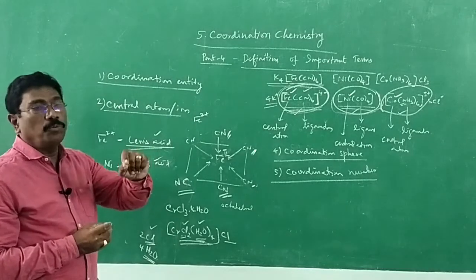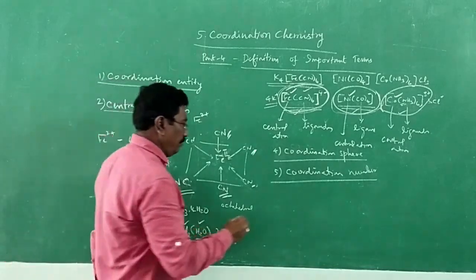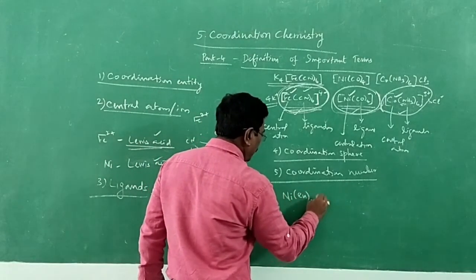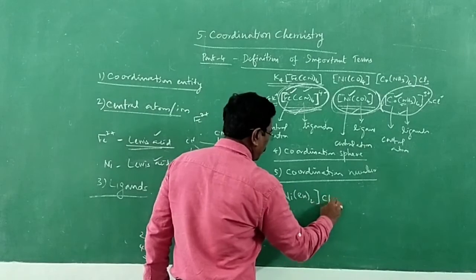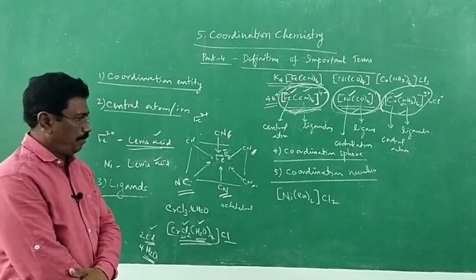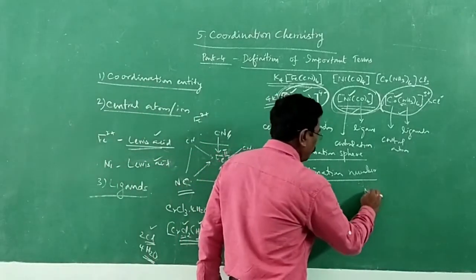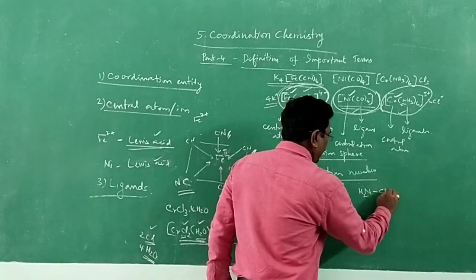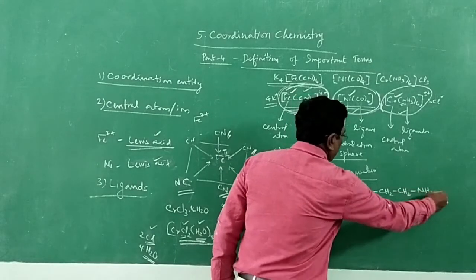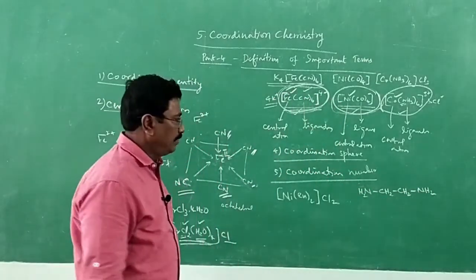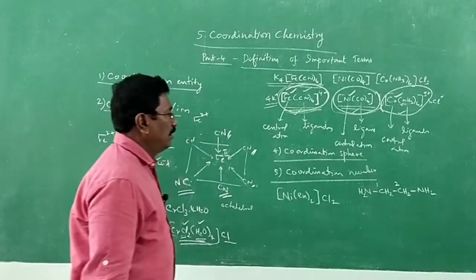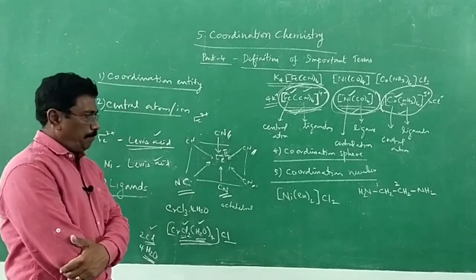If I go in for one more example, it will be a different example. [Ni(en)2]Cl2. What is en? Ethylene diamine. Ethylene diamine is nothing but NH2-CH2-CH2-NH2. Alright. The IUPAC name will be 1,2-ethane diamine.